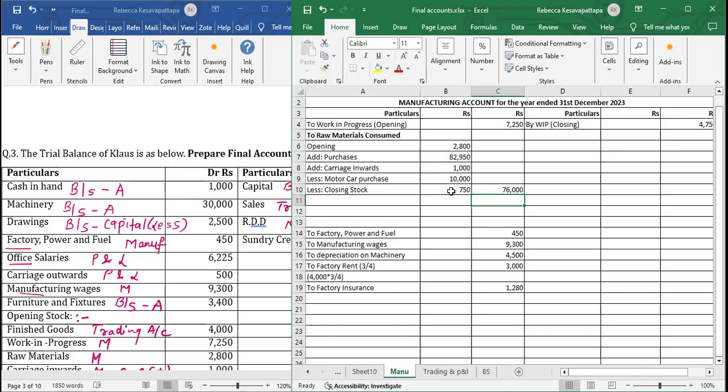Then we come downwards. We have all of this. Okay, now we can take a total. We'll take total of the debit side.